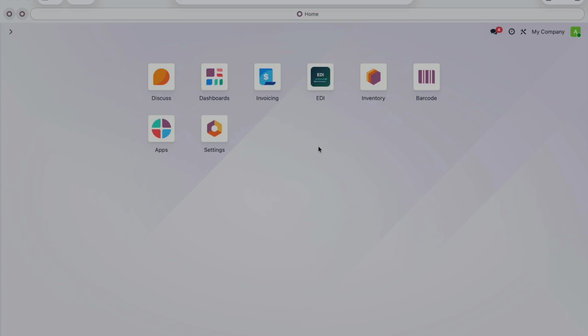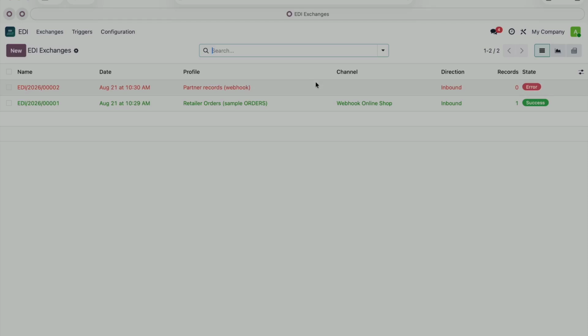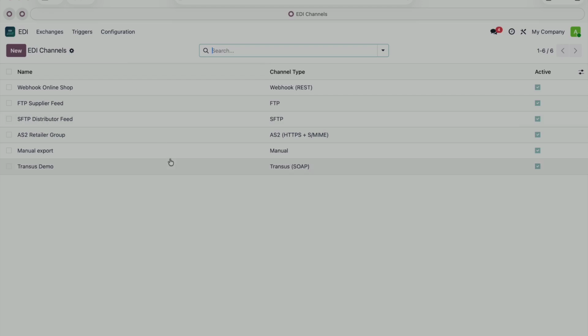In this video, I'm going to show you the 6 channel types currently supported by the module and how to configure profiles and field mapping, as well as how to trigger automatic sending. So let's start by going into the module.